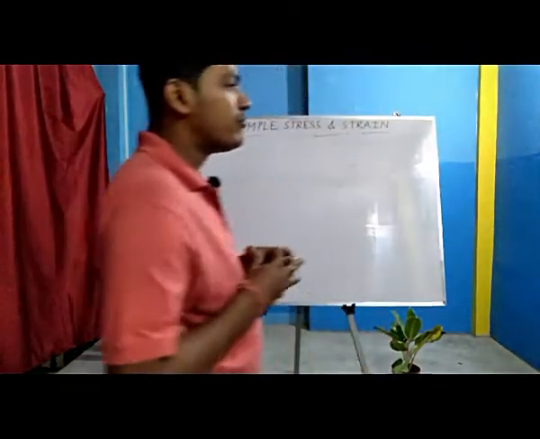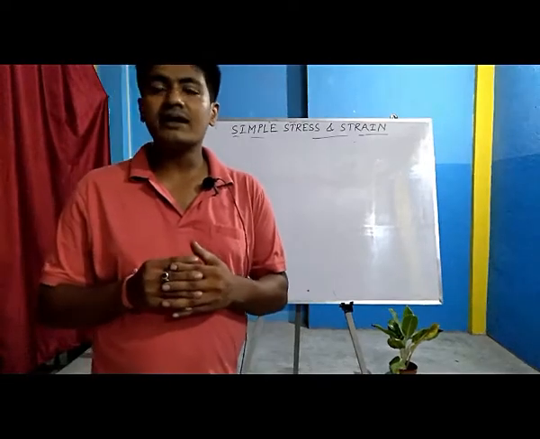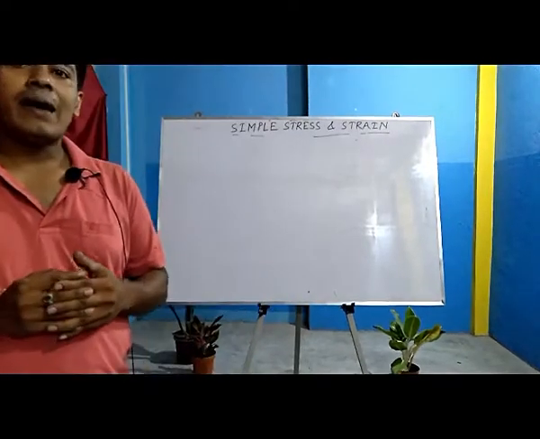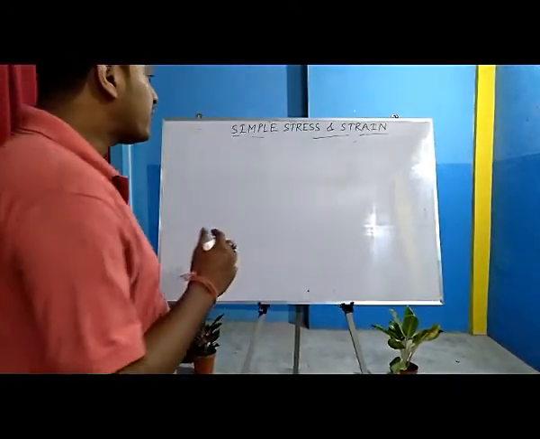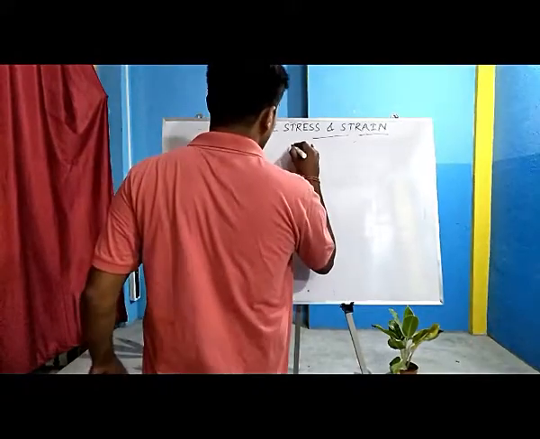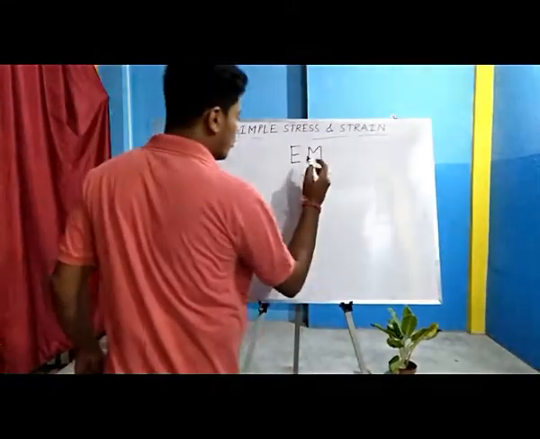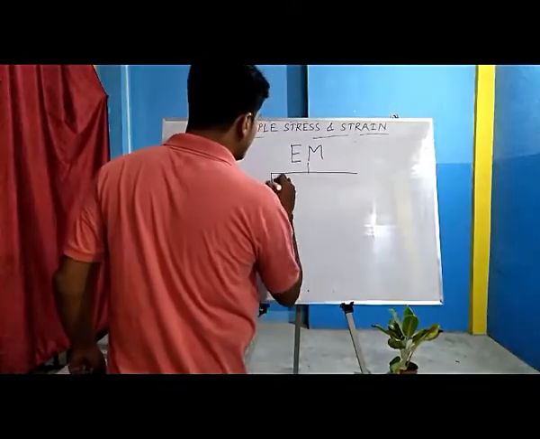Firstly, we have to discuss the topic strength of material. Strength of material comes under the sub-branch named applied mechanics or engineering mechanics. Engineering mechanics, EM, may be divided into three categories.